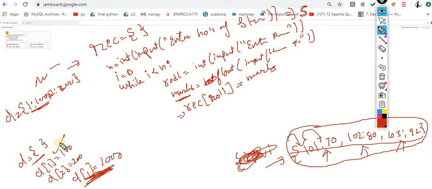Earlier I assigned the value of this one, but after that, when I execute this line, this time I am assigning the new value. Now this new value is added to the dictionary with respect to this key. So take care, whenever you use a dictionary, make sure that the key is unique. If you use the same key, it will automatically update the value of the previous one.